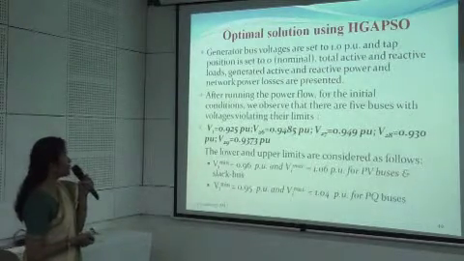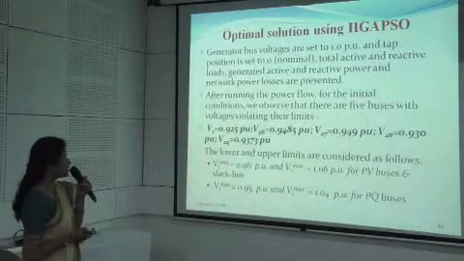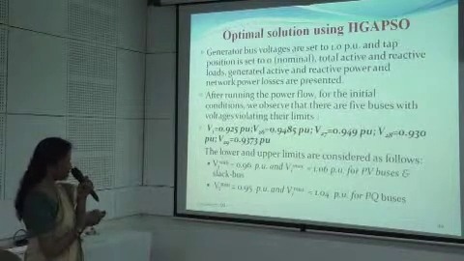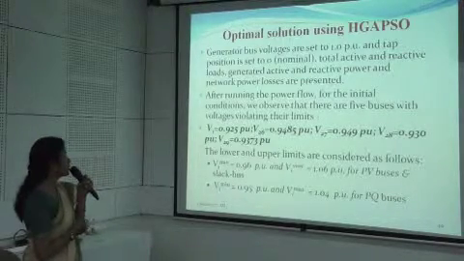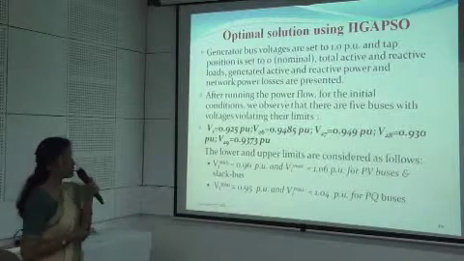Now the optimal solution using GAPSO. First, the generator bus voltages are maintained at 1 per unit, as I have already told, and the tap positions of the transformers are set equal to 0. Then the total active and reactive loads, generator active and reactive power, and the network power losses are presented.